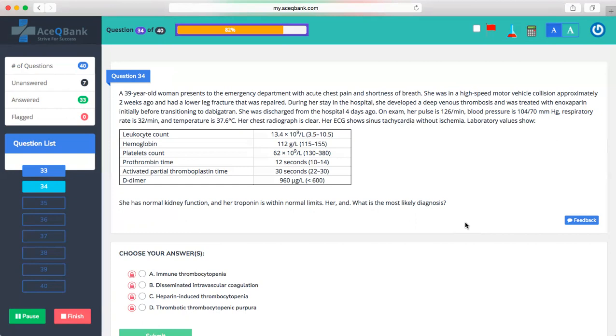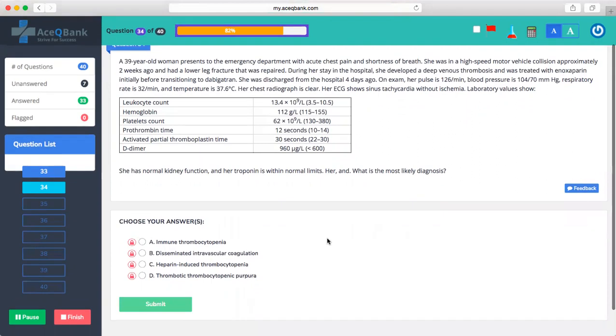On examination, her pulse is 126 per minute, BP is 104/70, respiratory rate is 32, and temperature is 37.6 degrees Celsius. Her chest radiograph is clear. Her ECG shows sinus tachycardia without ischemia. Laboratory values show leukocyte count 13.4 × 10^9, hemoglobin 112 grams per liter, platelets 62 × 10^9, prothrombin time 12 seconds, activated partial thromboplastin time 30 seconds, D-dimer 916. She has normal kidney function and her troponin is within normal limits. What is the most likely diagnosis?